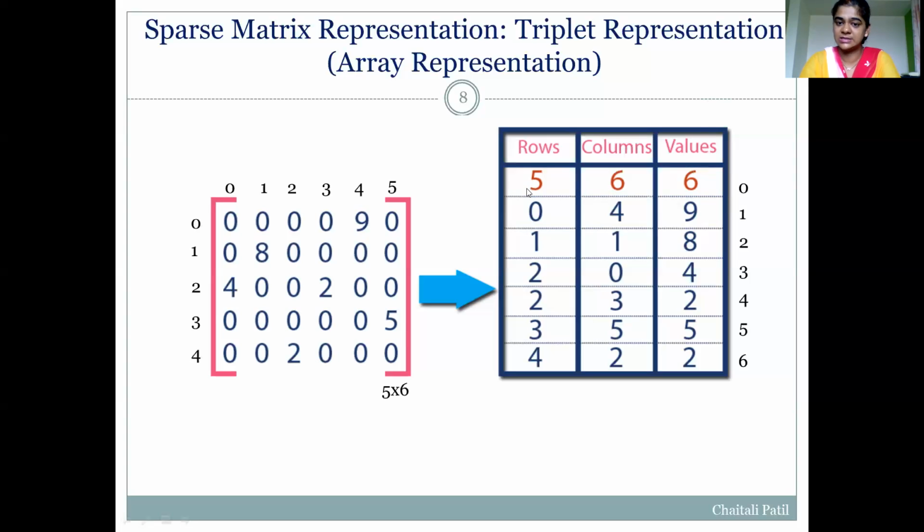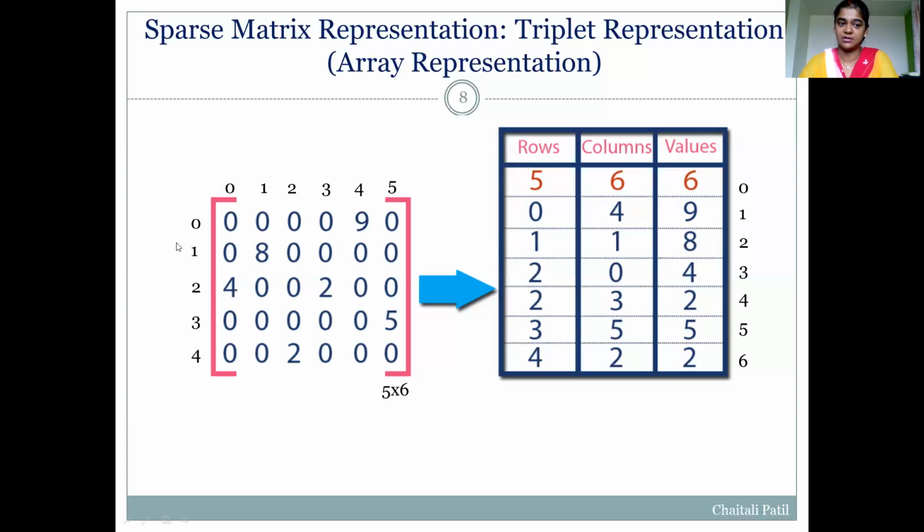That's why this first row of sparse matrix representation by using triplet is special. This row gives the information of the original sparse matrix: number of rows, number of columns, and number of non-zero values. Now, let's start to store all the non-zero values of this matrix in this triplet.